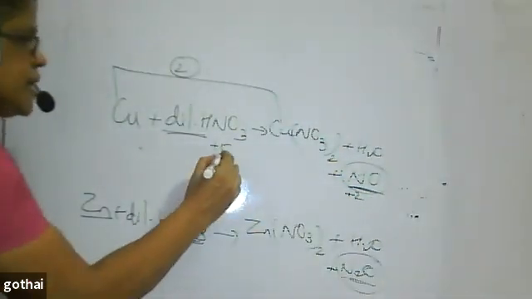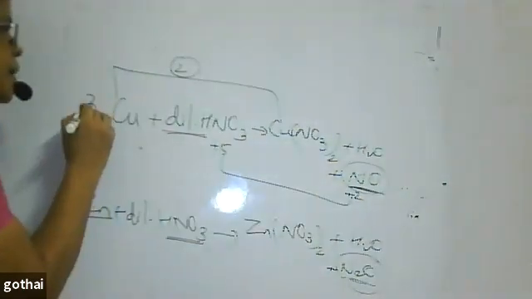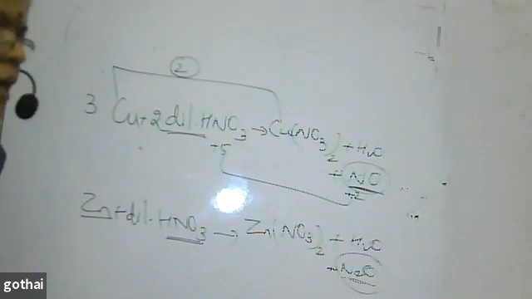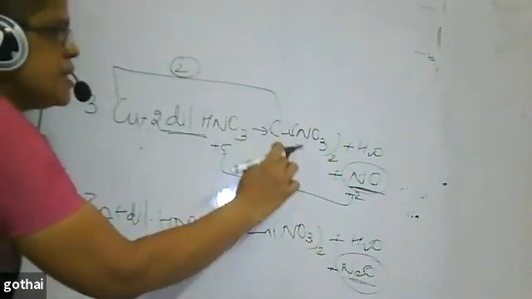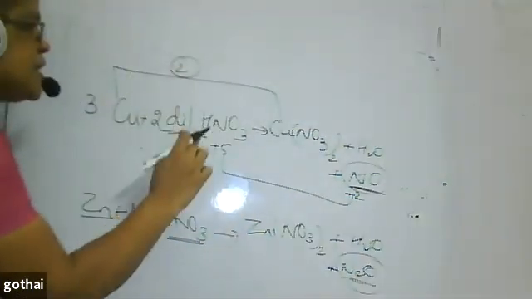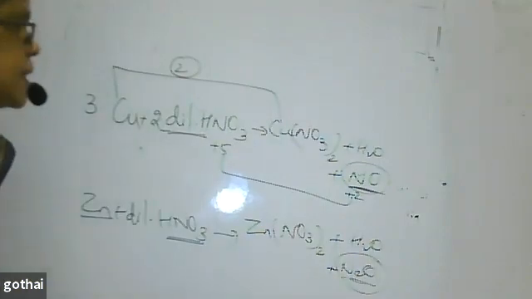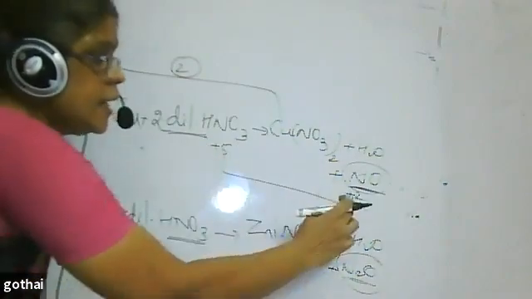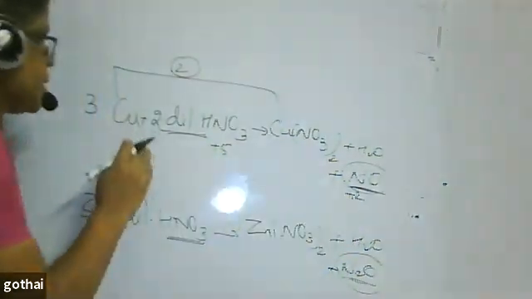Understand? So this difference, I put it over here. This difference, I put it over here. This difference is 2, so this difference, I put it over here. By the oxidation number method, I am doing. In nitric acid, nitrogen is in +5 state, here it is +2. The difference is 3, so I put 3 here.